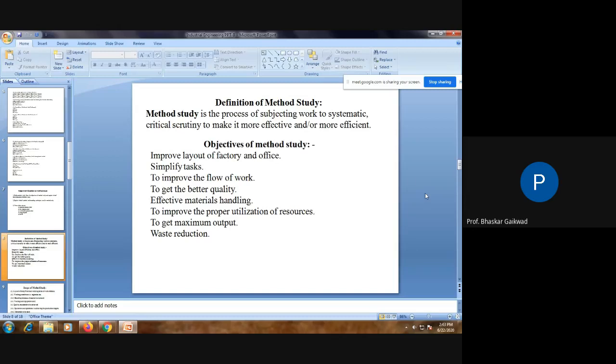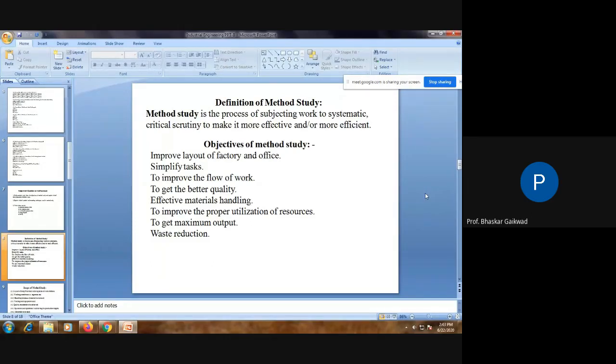Find out the critical parts where we can concentrate to reduce any downtimes, any cost-related parts, any quality, production, and productivity issues. So we have to think critically and concentrate on how to remove these bottlenecks, so that the process happens very effectively and efficiently. So this is the definition of method study.